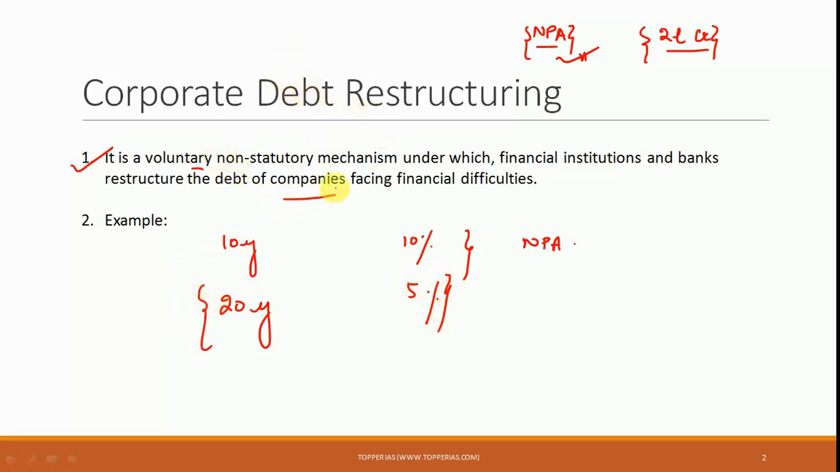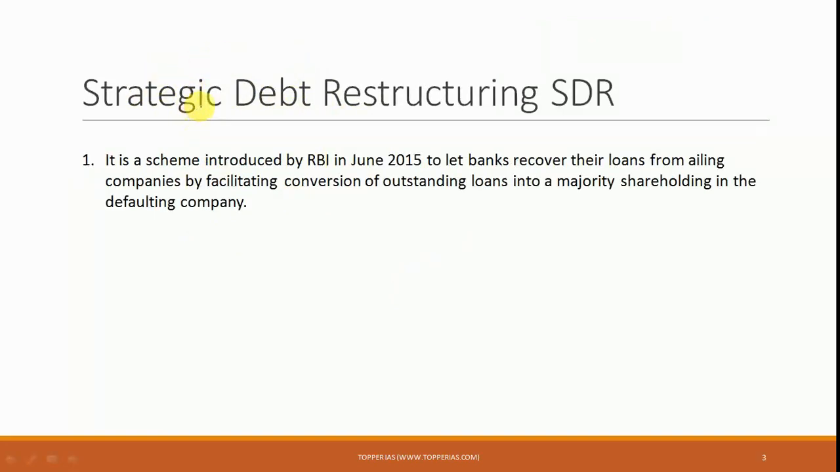Because this is done for big companies, it is known as corporate debt. Next, what is important is strategic debt restructuring. In strategic debt restructuring, this scheme was introduced by the RBI in the year 2015 to let banks recover their loans from ailing companies by facilitating conversion of outstanding loans into a majority shareholding in the defaulting companies.